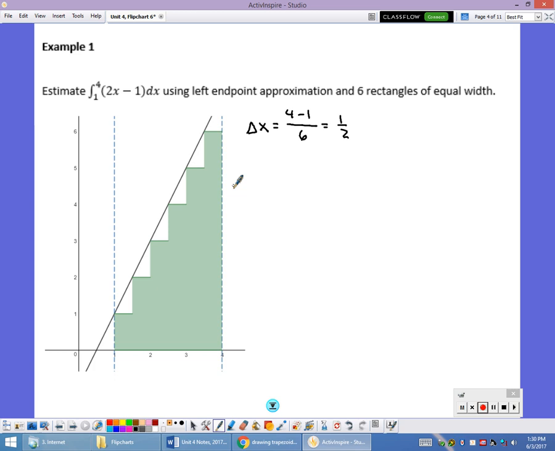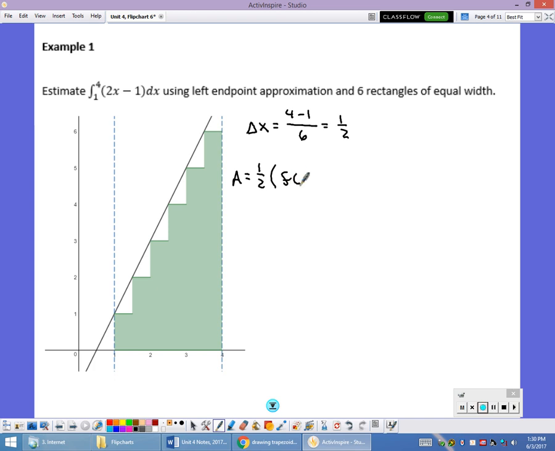When I find the area for this, I'm going to pull that 1/2 out front. Then for the left endpoint approximation, I'm just going to add up all the heights. My first height starts down here at f of 1 and then goes over 1/2. My next height goes to f of 1.5, and so on. I'm not going to include f of 4 because that's not a height of my rectangle.